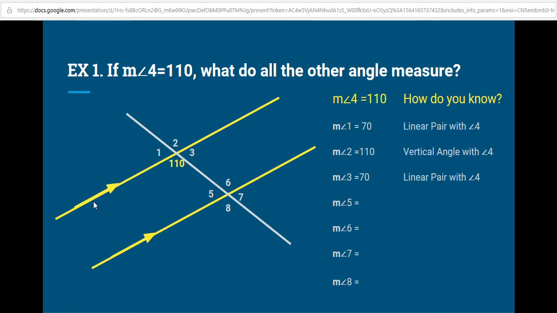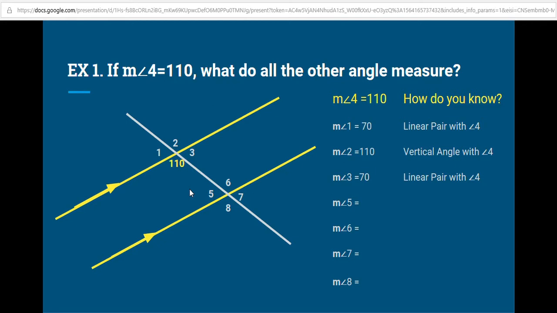Well, we know that because 1 and 4 are a linear pair, so they have to add to 180. 2 and 4 are vertical angles. 3 and 4 are a linear pair, so they have to add to 180. So I didn't have to apply anything new. And typically, as long as you stay on one intersection, so this is the same intersection, I don't need any of the new theorems or postulates.